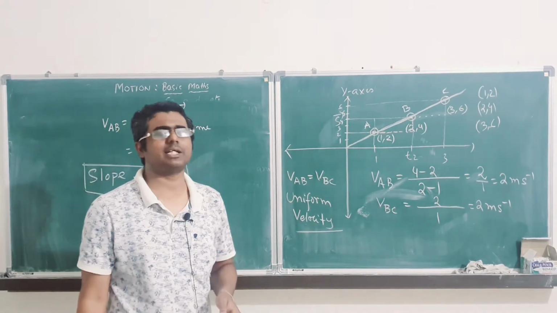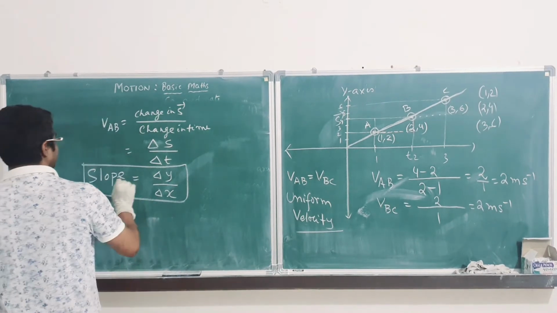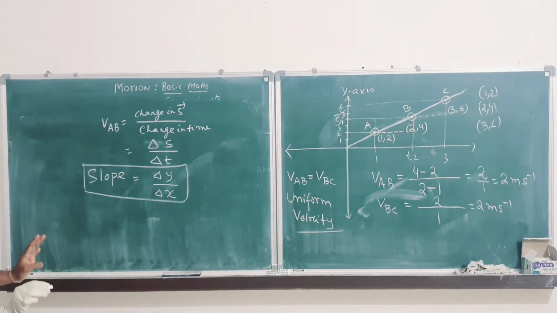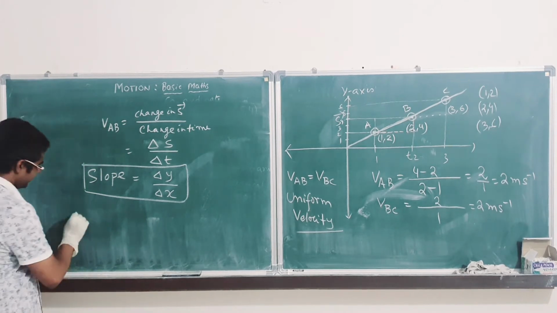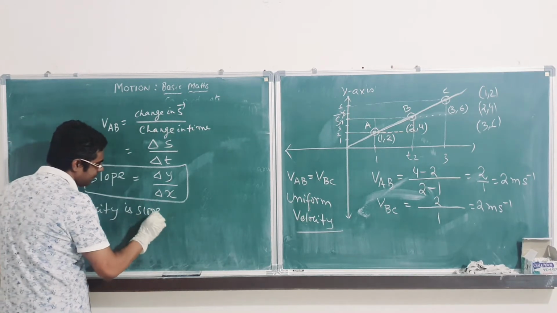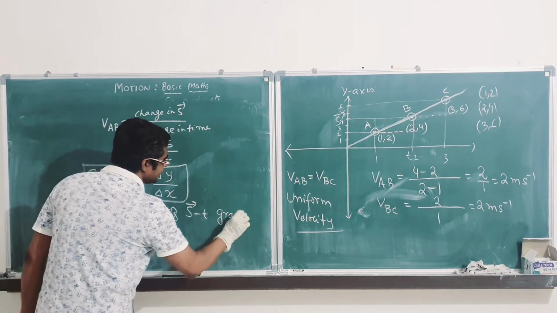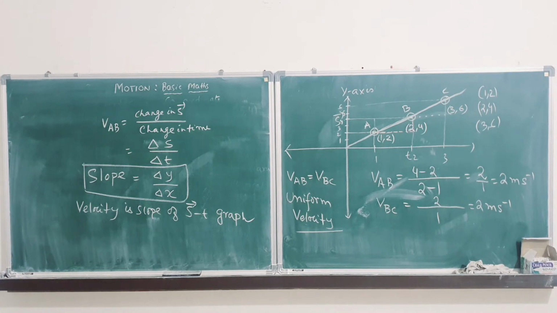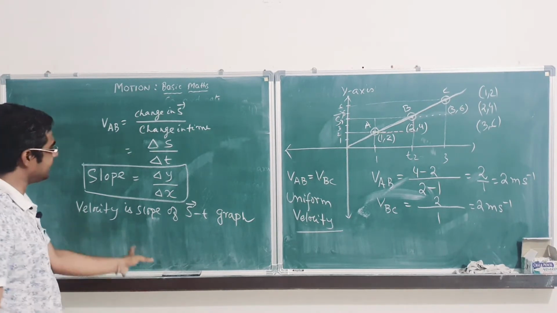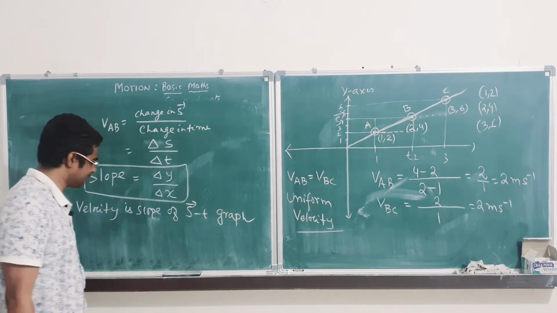So, if somebody asks you what is slope of curve? Change in y axis by change in x axis. That is the slope of the curve. So, that is what we got as velocity. So, definitely velocity is slope of displacement time graph. We know that velocity is the slope of displacement time curve. Please note this, velocity is the slope of displacement time curve.